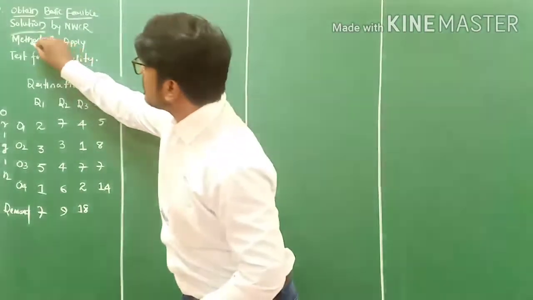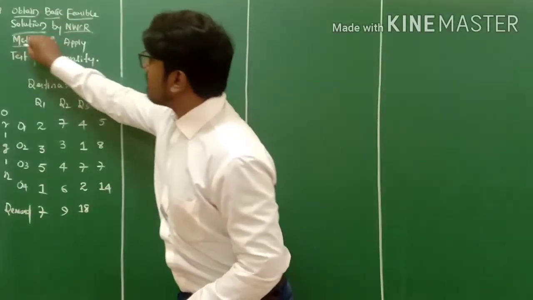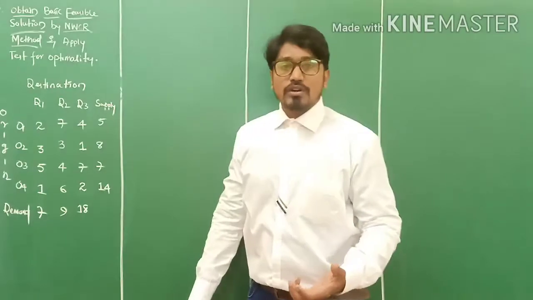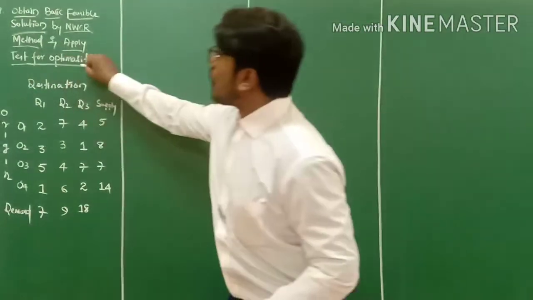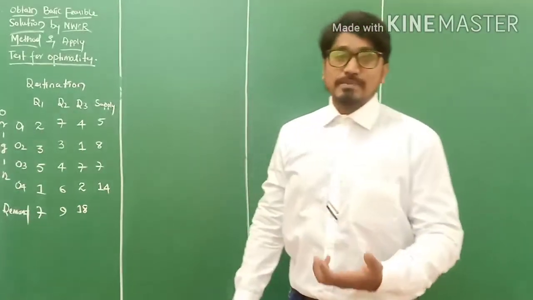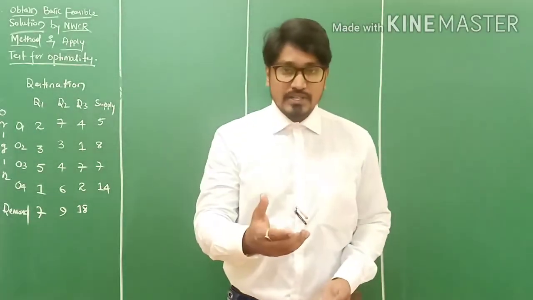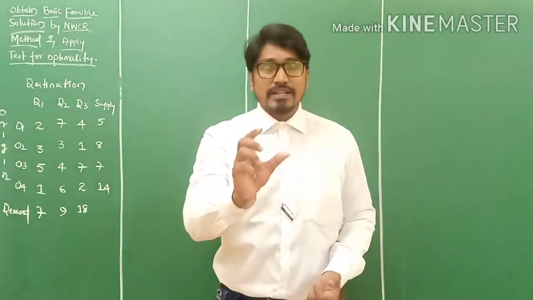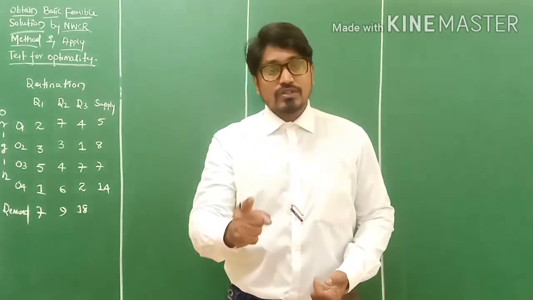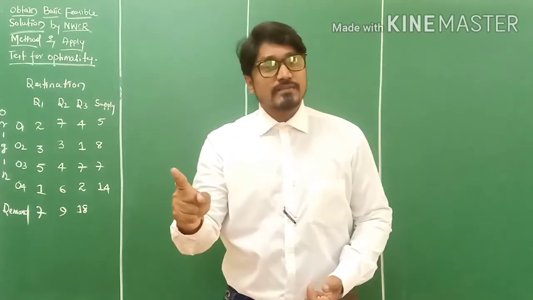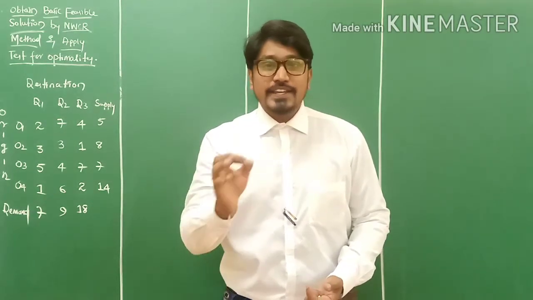See my friends, after this NWCR method, the northwest corner rule method, we apply test for optimality. What does it mean? Test for optimality means we have to apply the modification method. It is also known as the UV method.